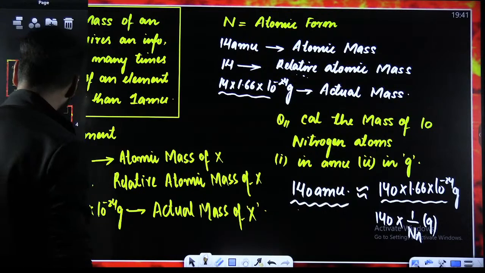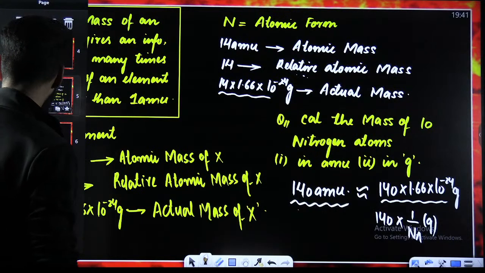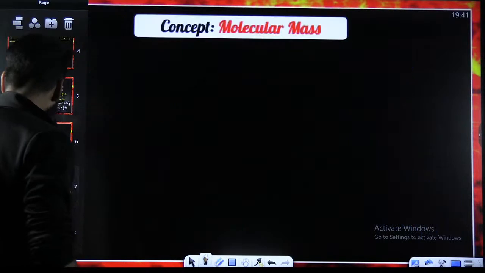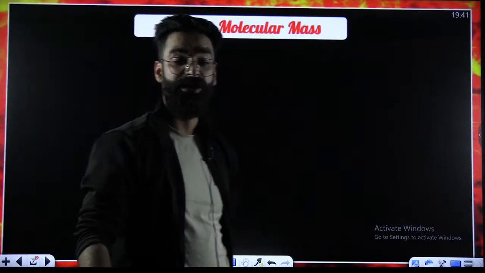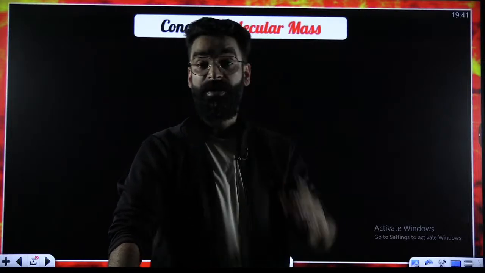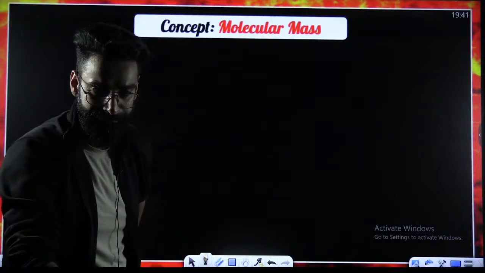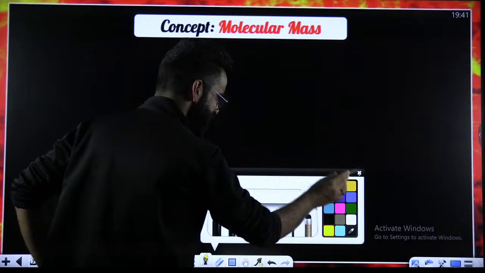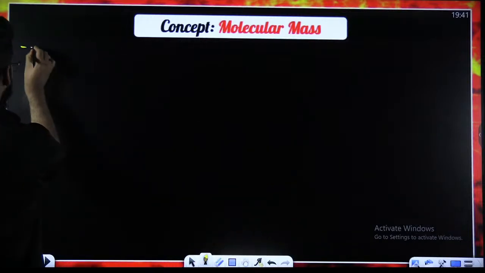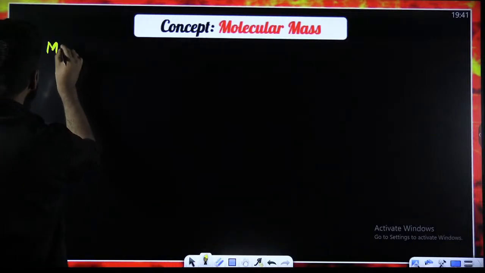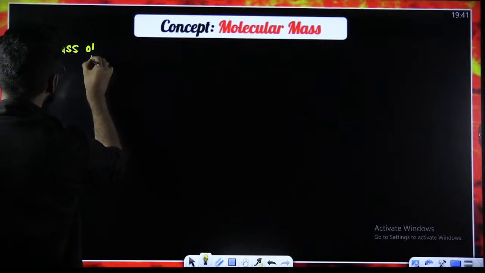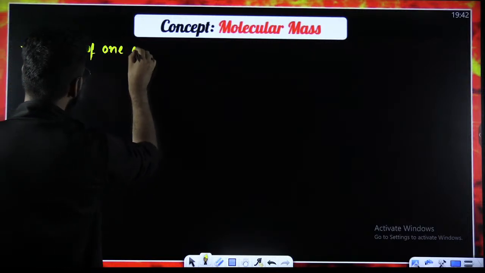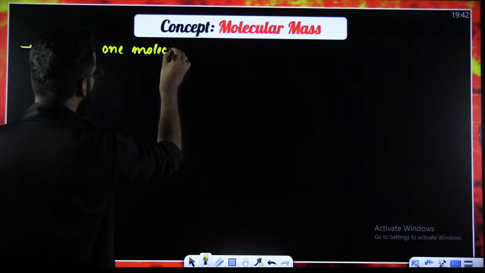That was our atomic mass. Now, people, let's define one more term, that is molecular mass. How do we exactly define the term molecular mass? In simple terminologies, it is defined as the mass of one molecule.